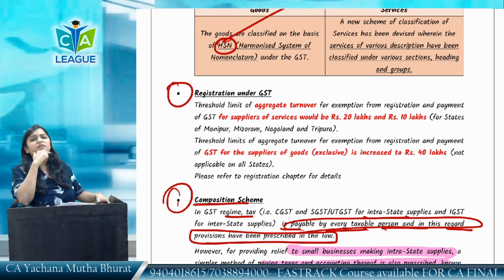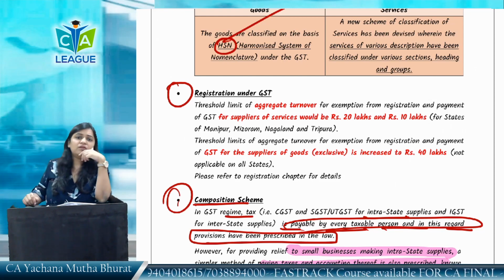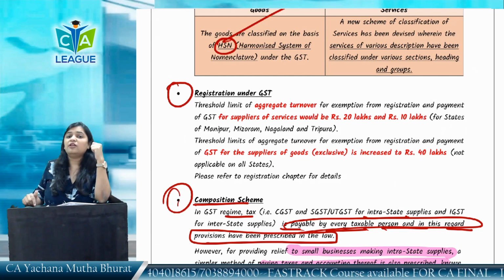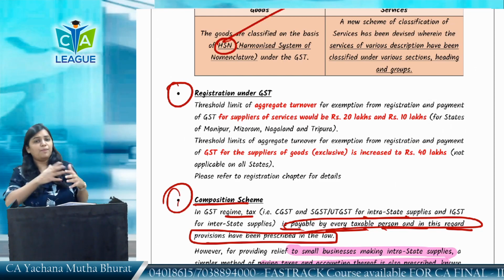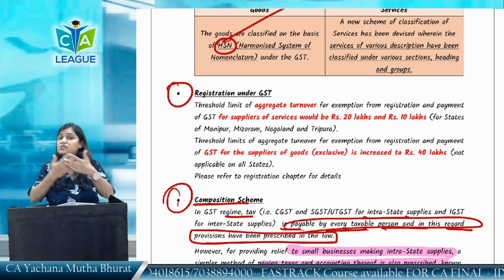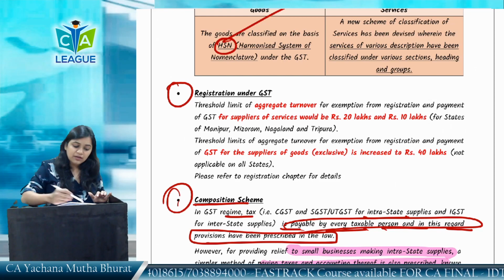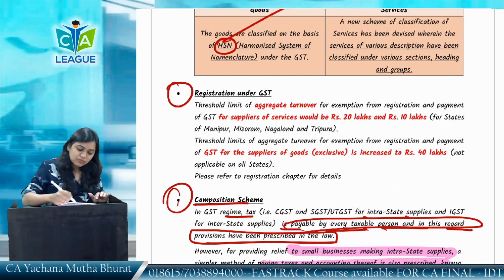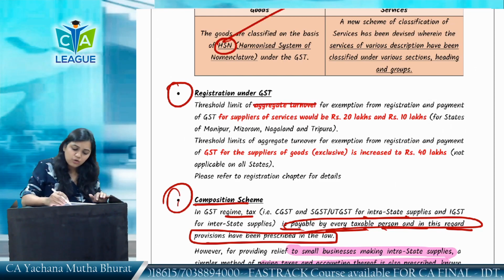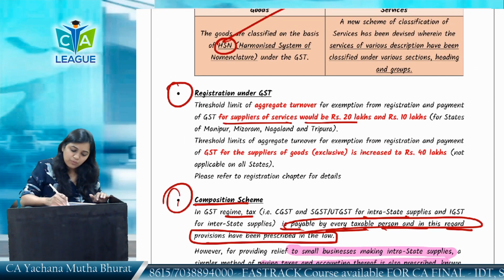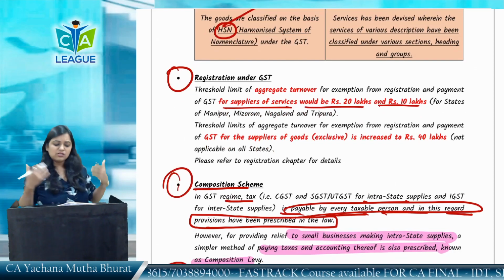Now, when to register under GST? Is there any limit? Yes, all these we are going to discuss in the registration chapter. Currently, the limits are 10 lakh, 20 lakh, 40 lakhs, depending upon whether you are providing goods or services and which state you belong to. This we are going to get in detail, the threshold limits. The threshold limit of aggregate turnover for exemption from registration and payment for a supplier of services would be 20 lakhs, 10 lakhs and all that. This we are going to see.